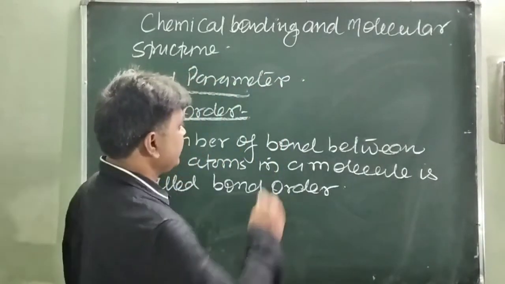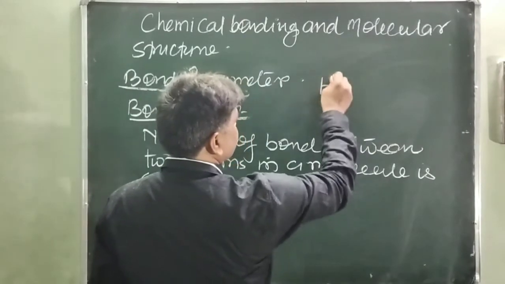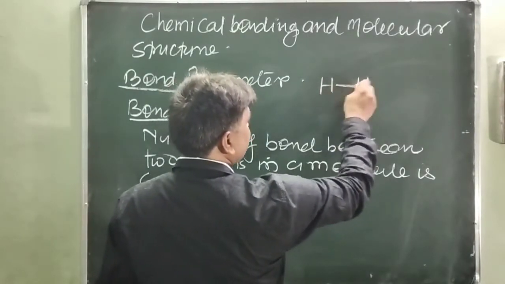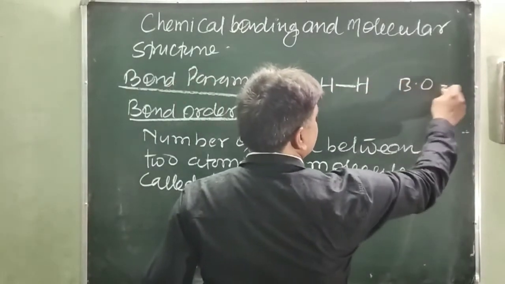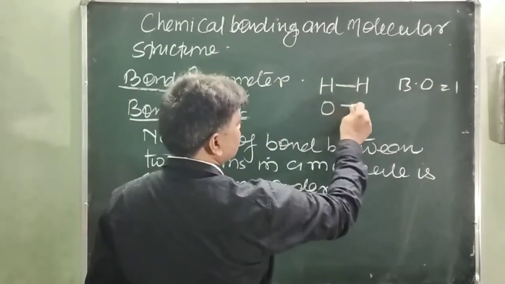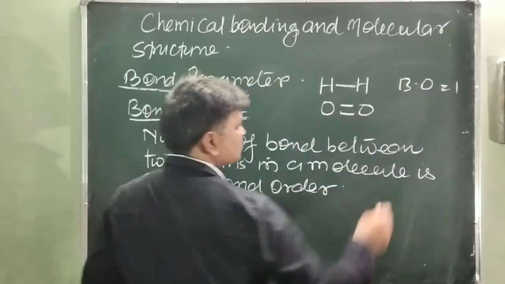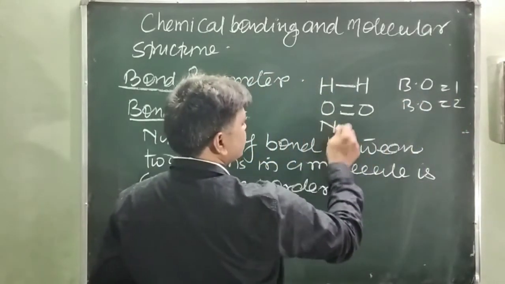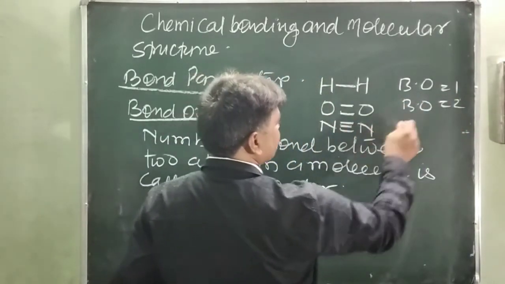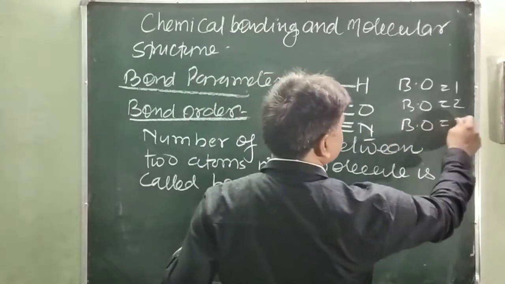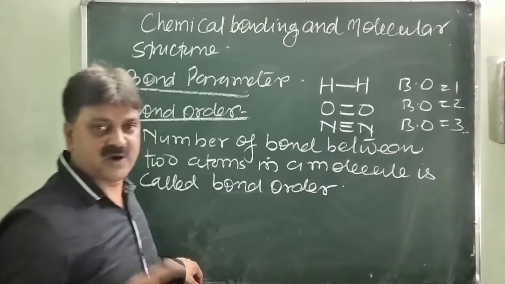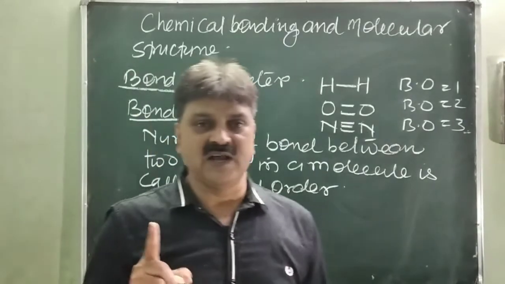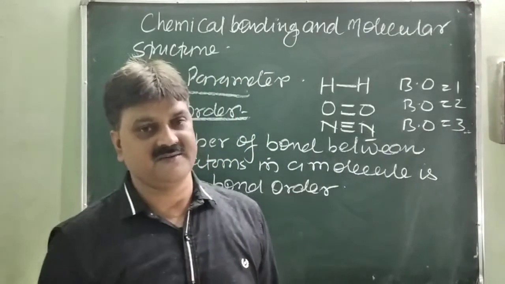In hydrogen, there is a single bond, so the bond order is 1. Oxygen atoms are bonded to each other by a double bond, so their bond order is 2. Similarly, nitrogen atoms are bonded by a triple bond, so the bond order of nitrogen is 3. So the number of bonds between two atoms in a molecule is called the bond order.